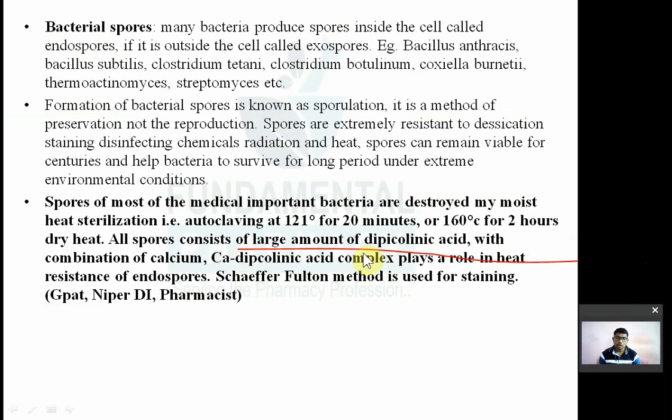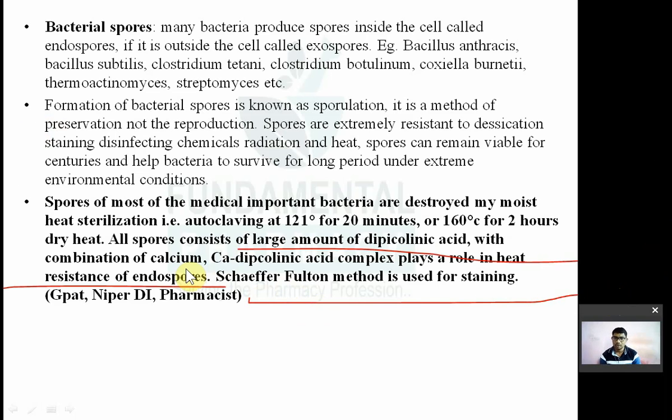All spores consist of a large amount of dipicolinic acid, which combines with calcium, forming the calcium dipicolinate complex. This calcium dipicolinate complex plays a very important role in the heat resistance of bacteria. Why are endospores heat resistant? Because of this calcium dipicolinic acid. It makes the bacterial spore resistant to heat. A question has come on calcium dipicolinic acid. So spores consist of dipicolinic acid. For staining of endospores, the Schaeffer-Fulton method is used. Questions have already come on this.